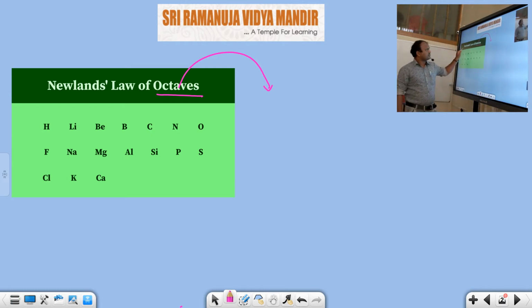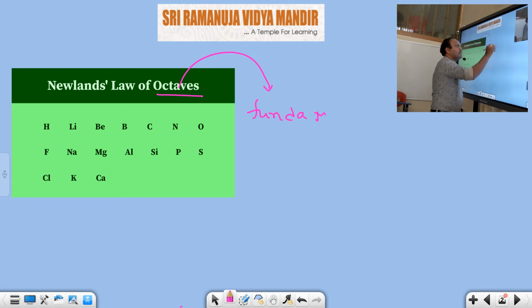Here you should observe that Newland's octaves law also depends upon atomic weights. This law is similar to the law of the fundamental tone of music. It is compared to which one? The fundamental tone of music. We know this very well, this fundamental tone, what it is in the TVs and radios.